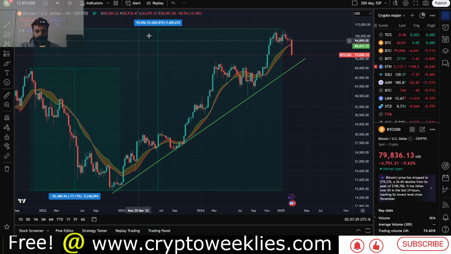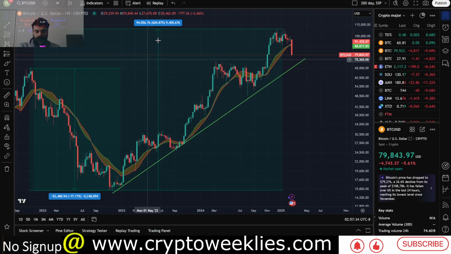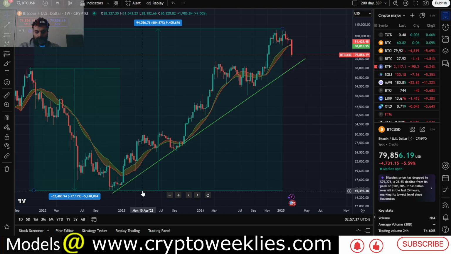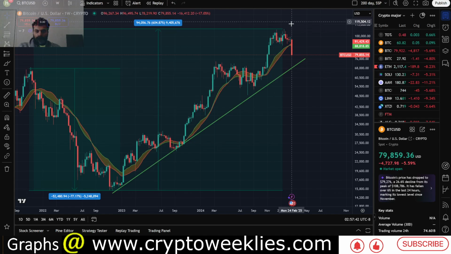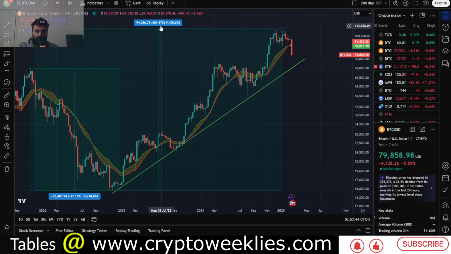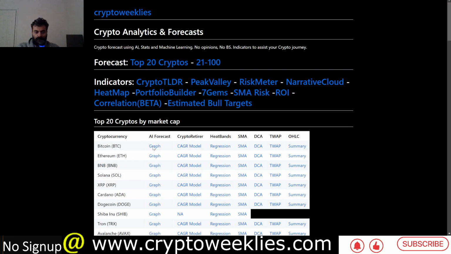Just wanted to highlight that, and also to show that from the bottom to the top, from roughly 15.5k to 108k, Bitcoin has already made its move to 108k, which represents, in terms of dollars, a $94,000 gain from 15.5k, and in terms of percentage, that's around 600%, or roughly speaking a 7x from the bottom. So let's get started with the machine learning based price forecast for Bitcoin.